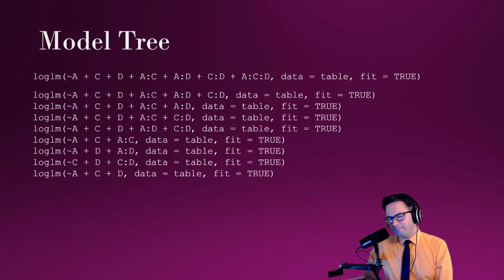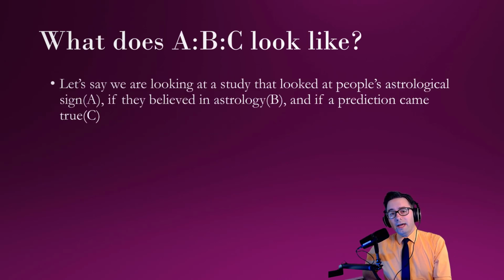And I'll go through this with an actual example in a second, where we are going to be looking at people's astrological sign, what they believe in astrology, and whether the prediction came true. Actually, we'll be moving these variables around. So sign will be C, astrology would be A, and whether they came true would be B. I'm just shifting things around.